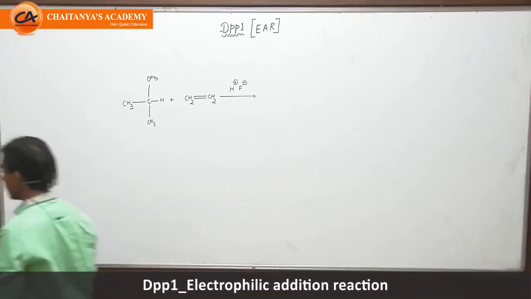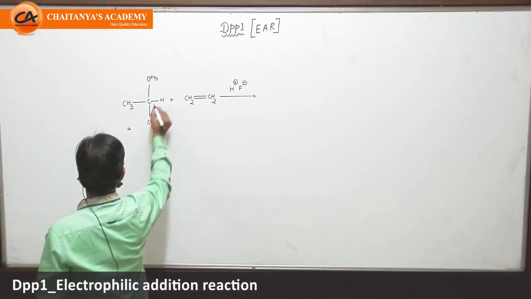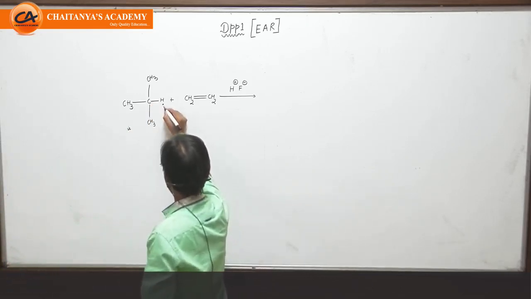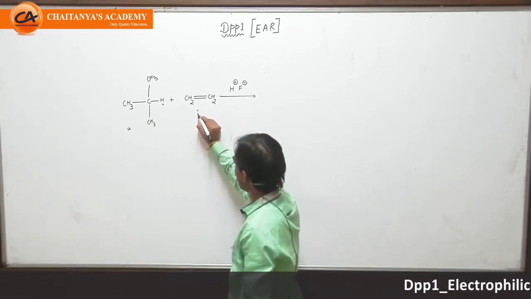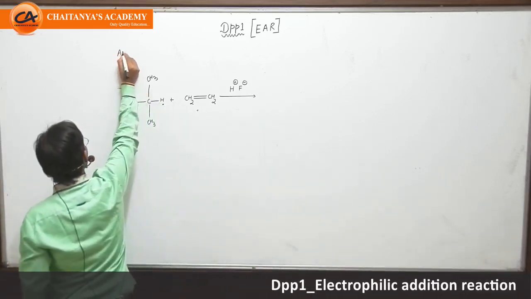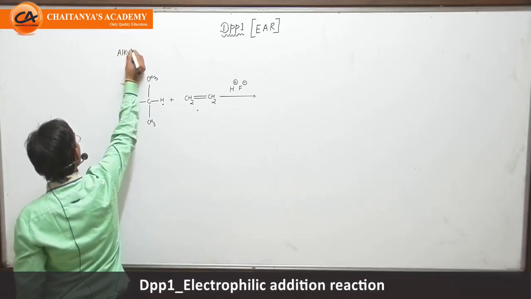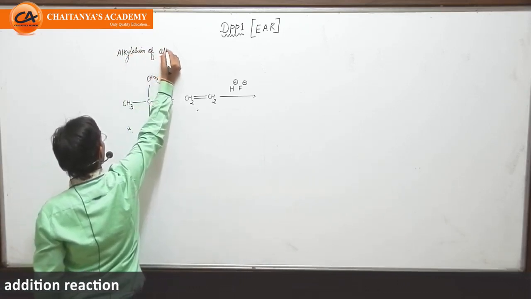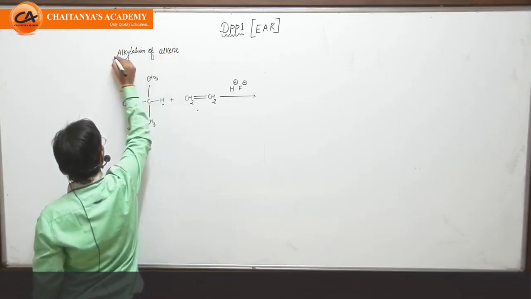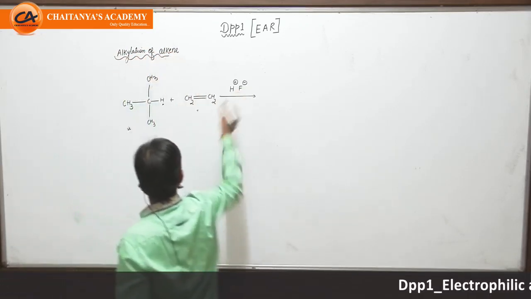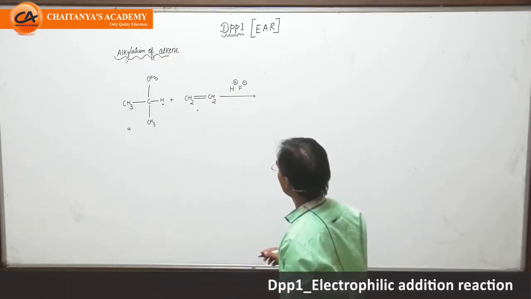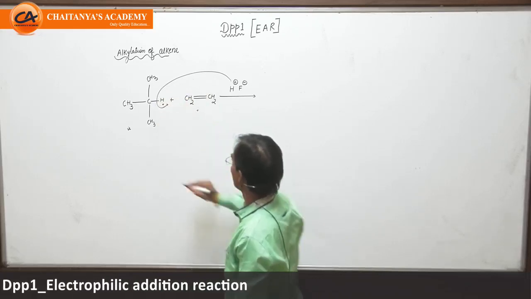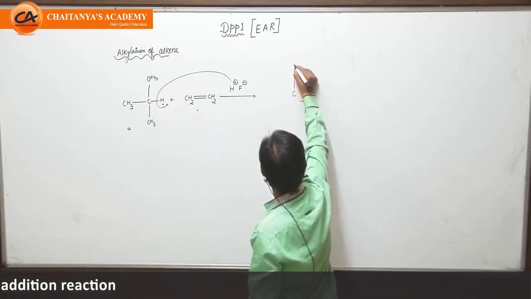So student, over here we have an alkane in which we have a tertiary carbon atom having a hydrogen, and it reacts with an alkene. So this reaction is called alkylation of alkene. What is this alkylation of alkene? So when you react it with an acid like H2SO4 or H+, it abstracts one of the hydrogens forming a carbocation.